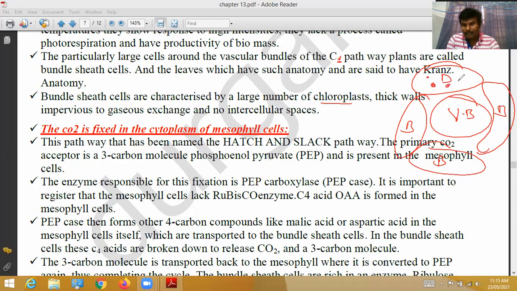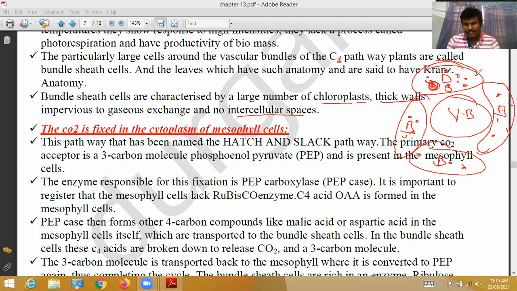A large number of chloroplasts will be there, with thick walls. So the chloroplast is covered by thick walls. Those thick walls are impervious to gas exchange and there are no intercellular spaces.